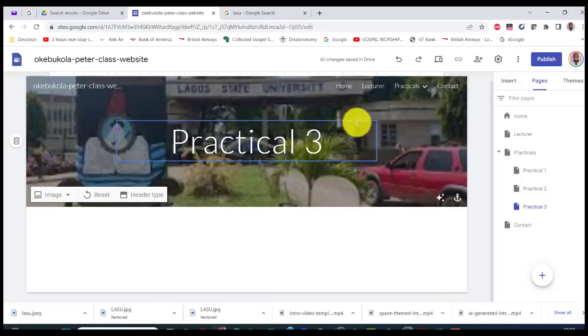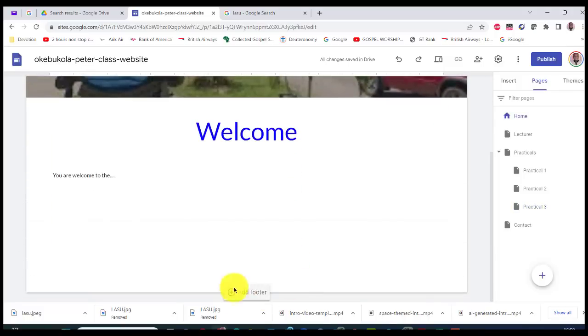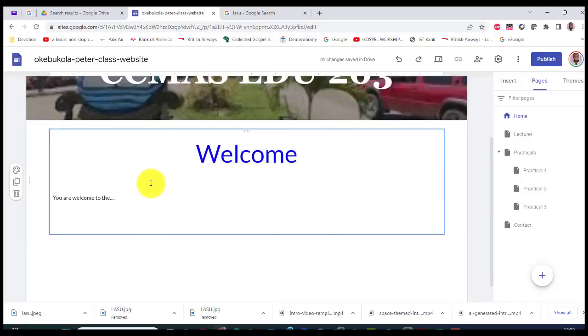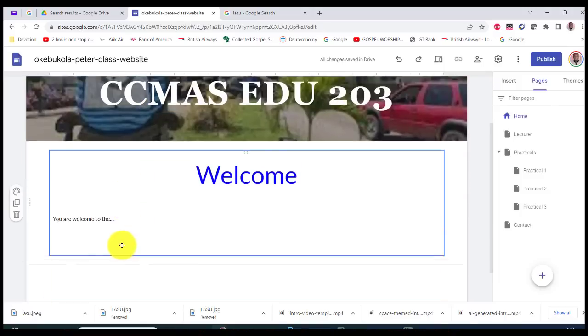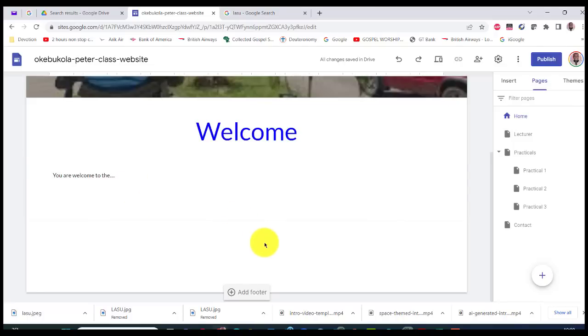Is that it? Definitely not. Let's get to the home screen, and you'll be able to see footer. Let's add footer. By the time you're submitting, please put some things there. You're welcome to my course on EDU 203. You're going to enjoy it. All such nice things for your students. This is a class website. So let's go here and add footer.